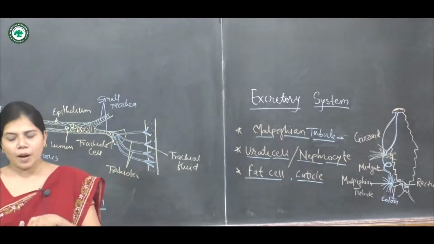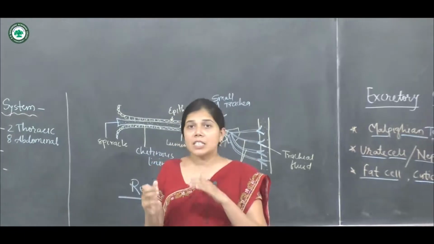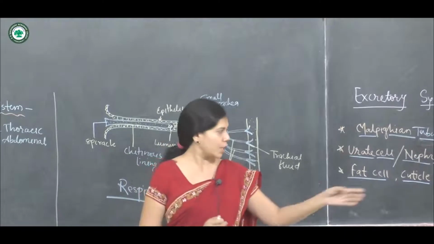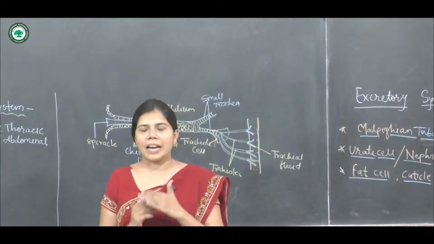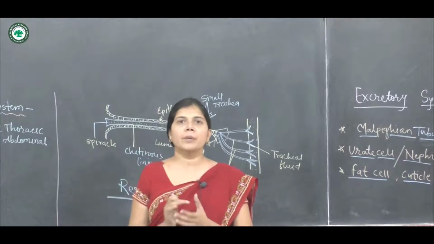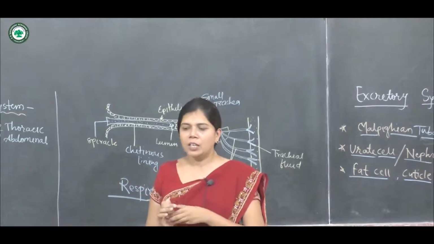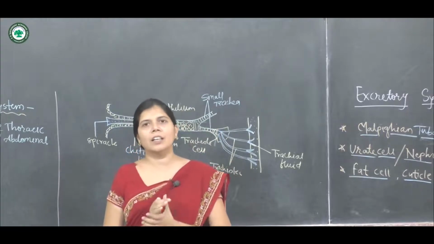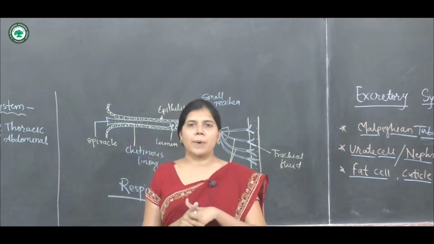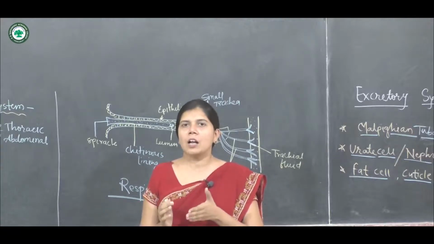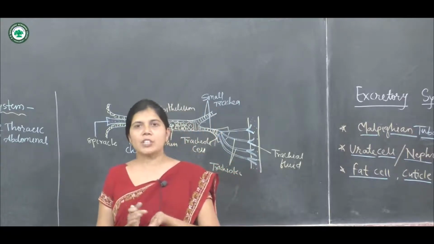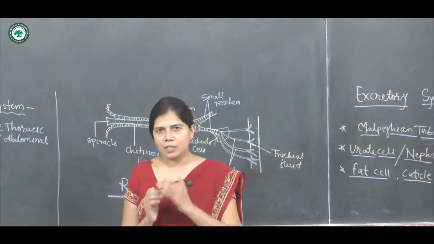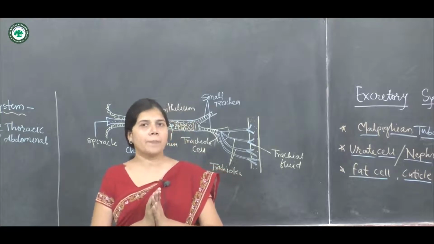Again, each Malpighian tubule is lined with a single layer of glandular epithelial cells having microvilli. The distal part of the Malpighian tubule is secretory in function, and the proximal part is absorptive in function.